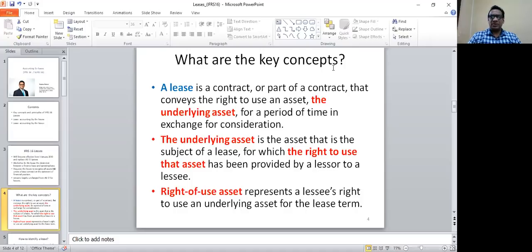The right of use asset represents the lessee's right to use an underlying asset for the lease term. So as I mentioned, right to use means the lessee has the right to use the asset for a particular period of time, or we can say the duration of a lease, in order to obtain future economic benefits.